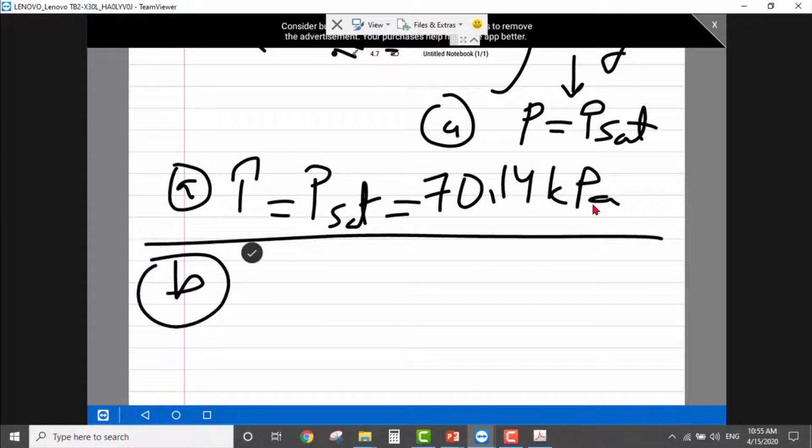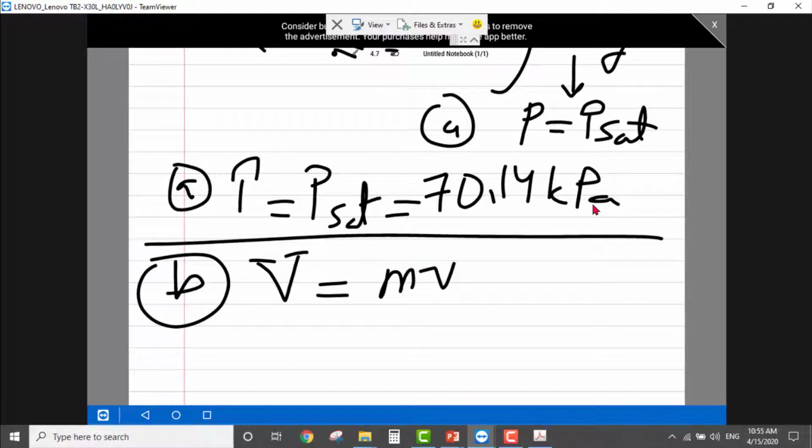Now the second part is to calculate the volume of the tank in meter cube. Volume of the tank must equal mass multiplied by specific volume. Okay, we have the mass, but we don't have the specific volume. Now we need to calculate this volume.